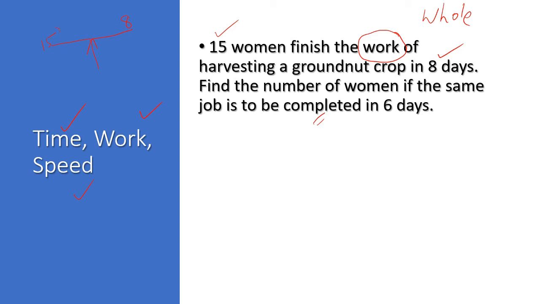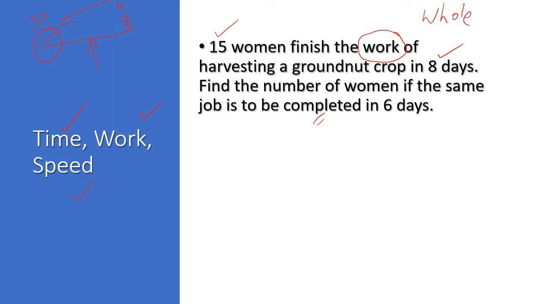If the number of women increased, if I increase this to 30, I know that the work will complete in 4 days because we increase the number of workers. Correct? If this is happening, then only the balance will remain. So the thing is that when the number of women increased, the days decreased. It's our common sense.